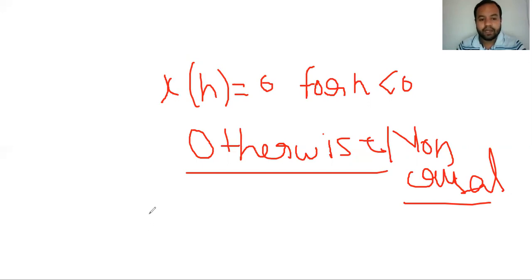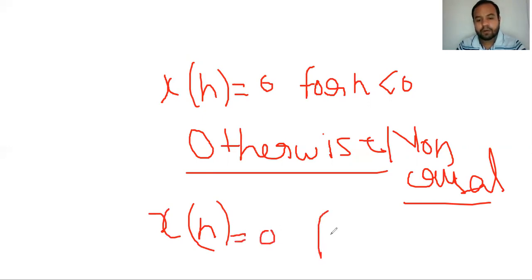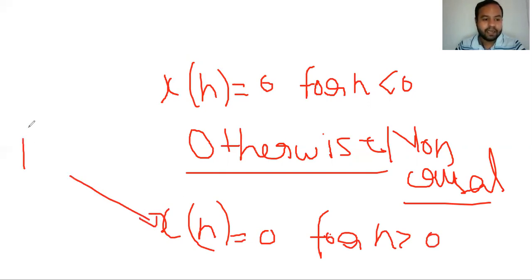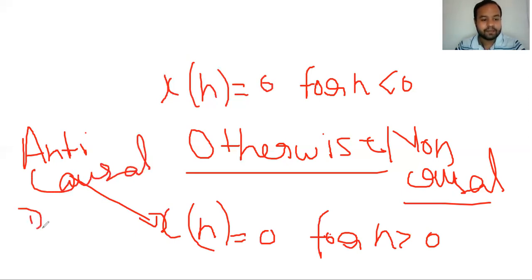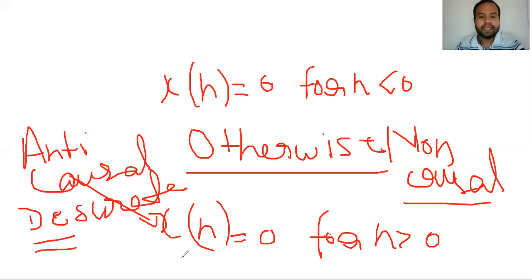Again, you can define the anti-causal signal. If the signal is 0 for n greater than 0, then this type of signal will be known as an anti-causal discrete time signal. So that is the thing.